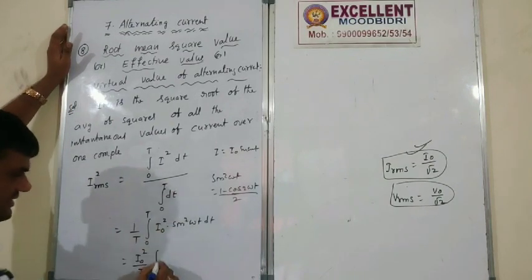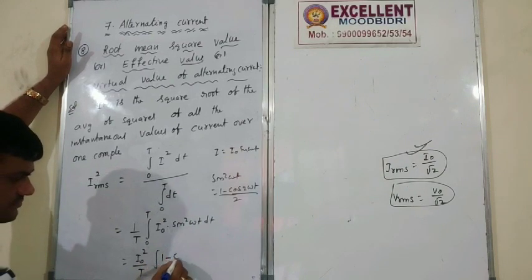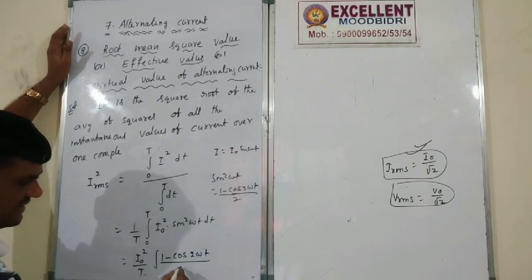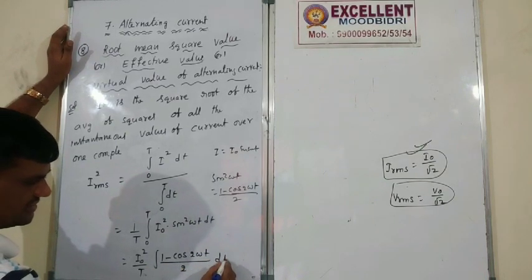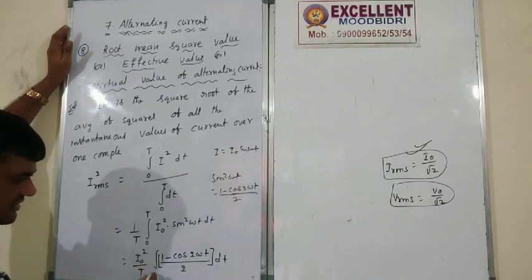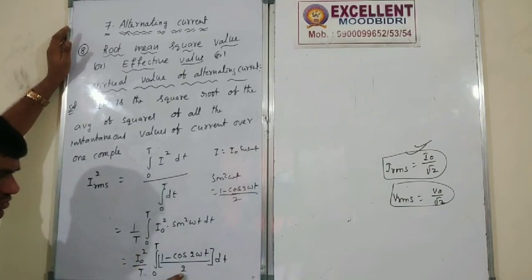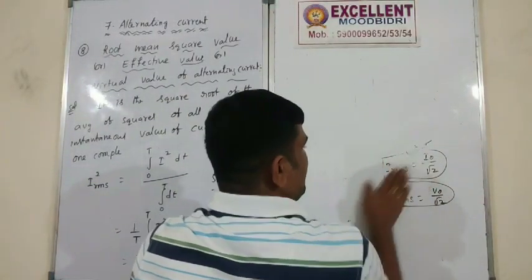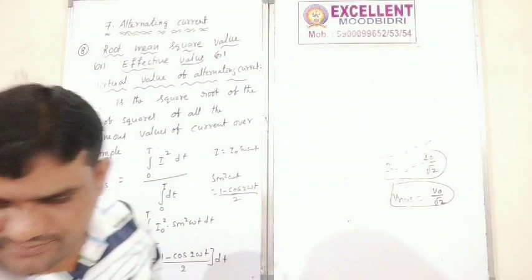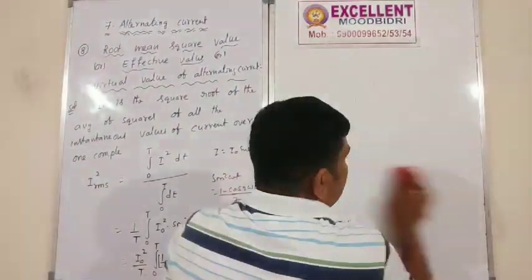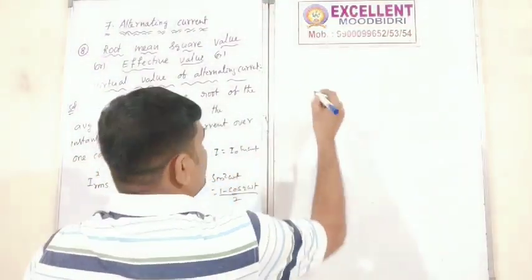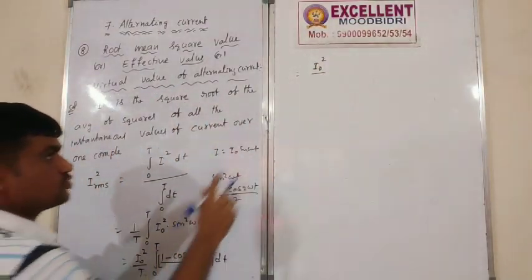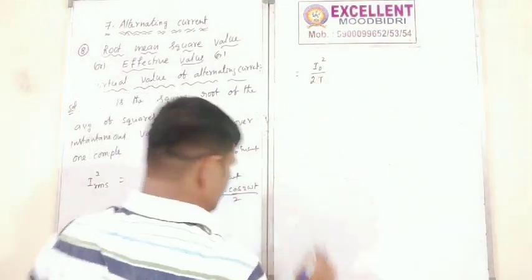Okay, so everything I will write there only. 1 minus cos 2 omega t divided by 2 into dt, 0 to T. What is common here? 2. Take common. Yes, I will take common. T take common. Okay. So I naught square by 2T.